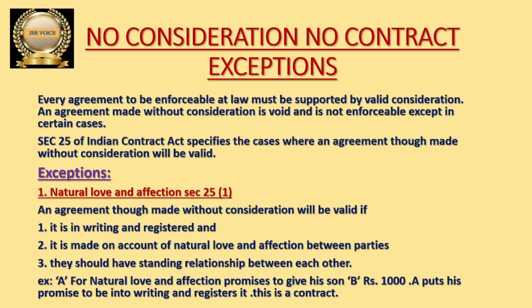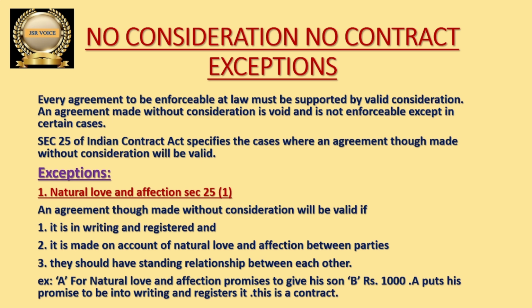Let us take one example here. You can see the example I have given down under the third point. A, for natural love and affection, promises to give his son B 1000 rupees. B is A's son. So the father is promising his son B that he will give 1000 rupees. A puts his promise into writing and registers it.